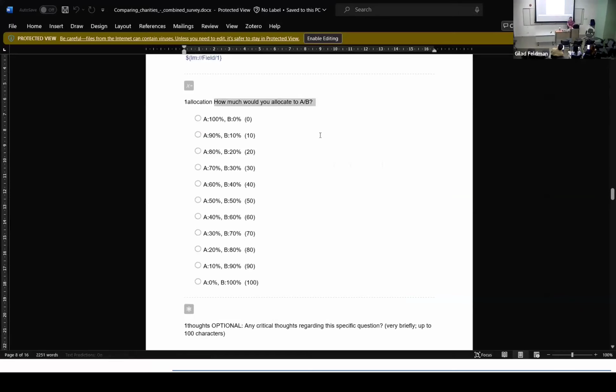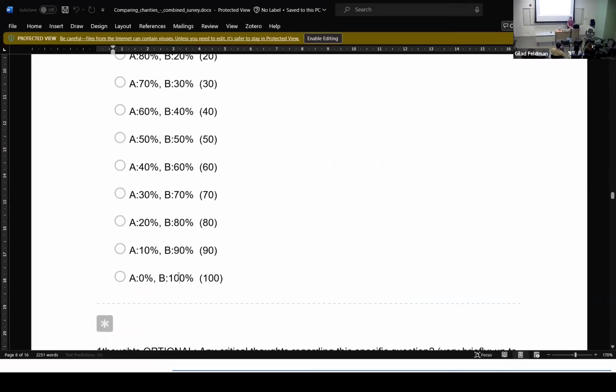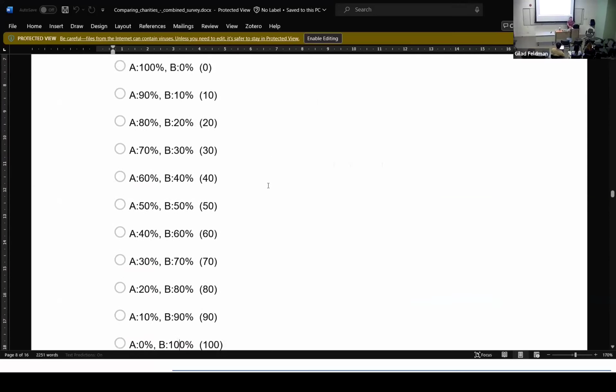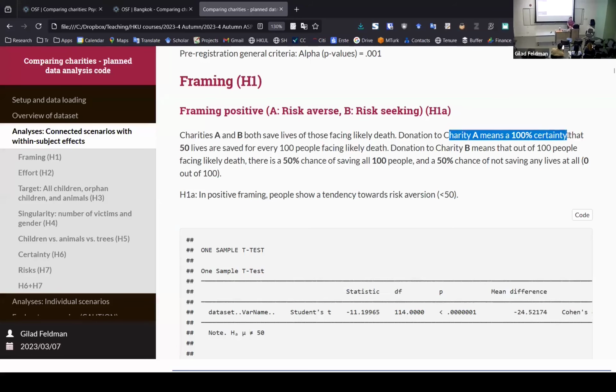So how much would you allocate A to B? 0 means 0 allocation to charity B, 10 means 10% charity B, and so forth. 100% is 100% to charity B. So when I say lower than 50, it means a preference for A, and in this case, A means 100% certainty. So when there's positive framing, people show a tendency for certainty, for risk aversion. So this is the hypothesis.